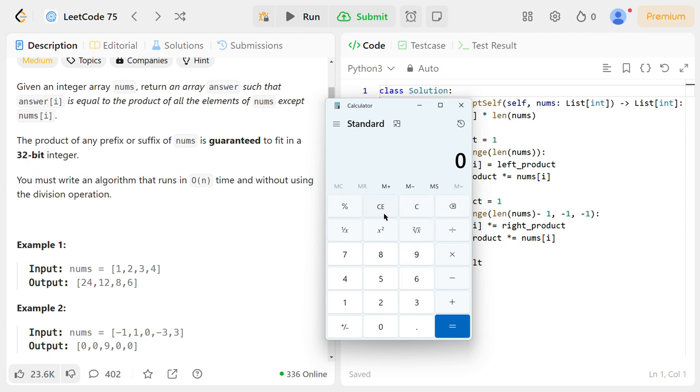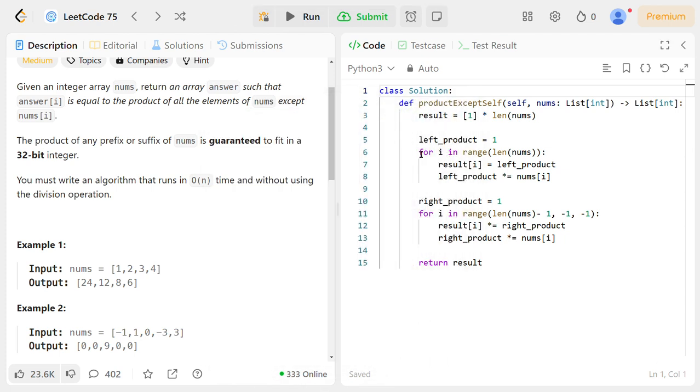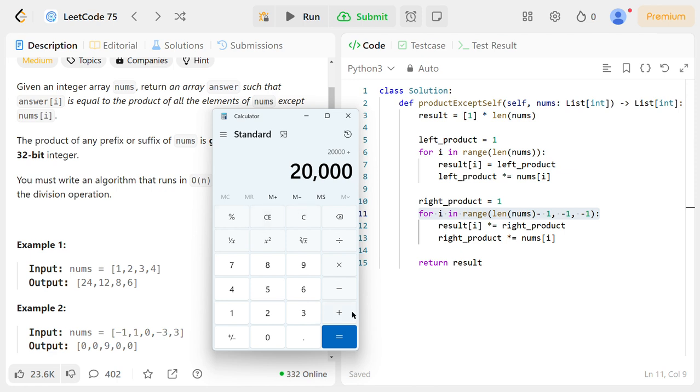So we used two times loops, distributed loops, like I used one here and another here. And we are going to see how I bypass the problem. So the loop is going to iterate only 40,000 times.